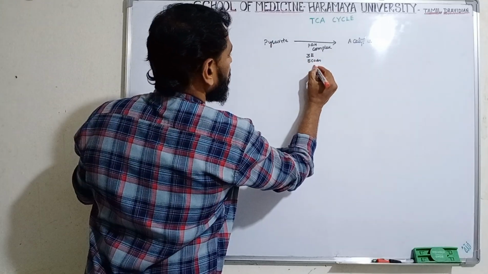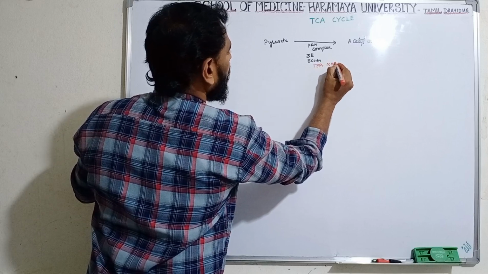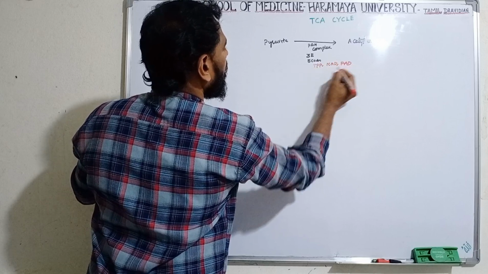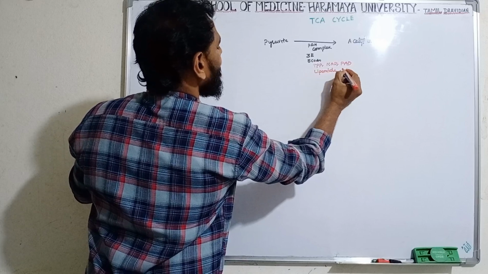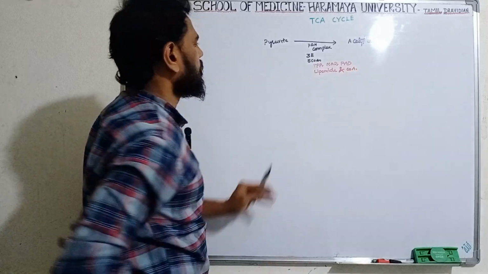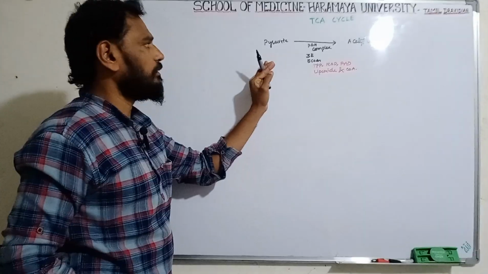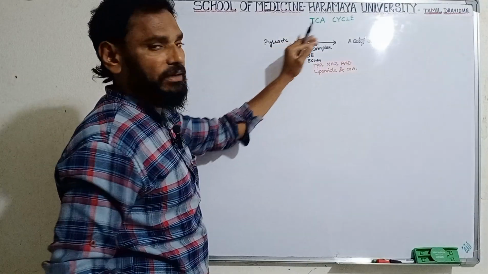The 5 coenzymes are TPP, NAD, FAD, lipoamide, and coenzyme A. So the 5 coenzymes and the 3 enzymes are very important. Then only the pyruvate is converted into acetyl-CoA.